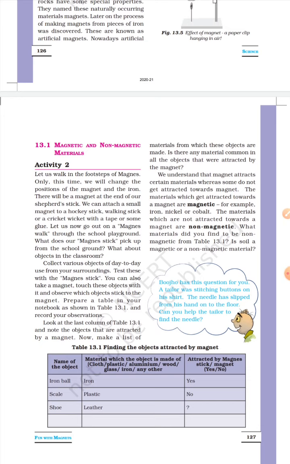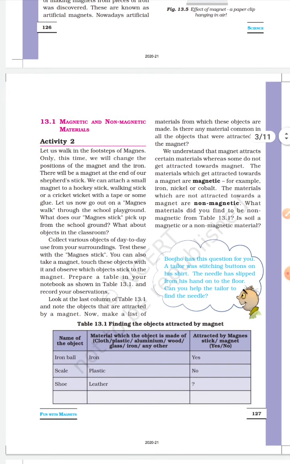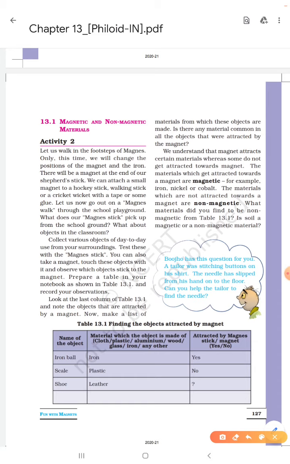Those substances or materials that get attracted towards our stick are called magnetic objects or magnetic materials. In this activity, you can go through it. Suppose this table is for that one also. Here it is written name of the object.